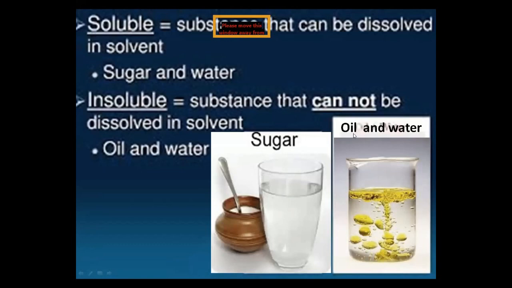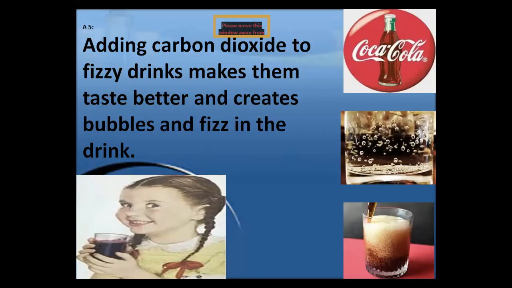And here, when we mix oil with water, they will not mix. Oil will not mix with water, so oil is called an insoluble substance. Rice, grains, any plastic material will not dissolve, so they are called insoluble. Clear? Okay, now take the screenshot of this slide because this content is not present in your content book.